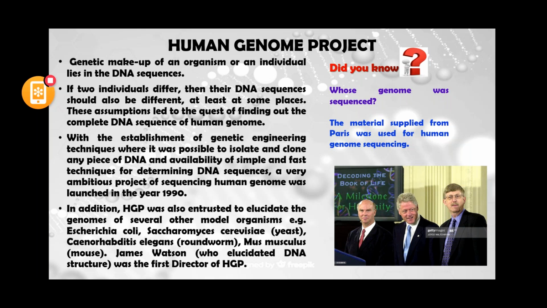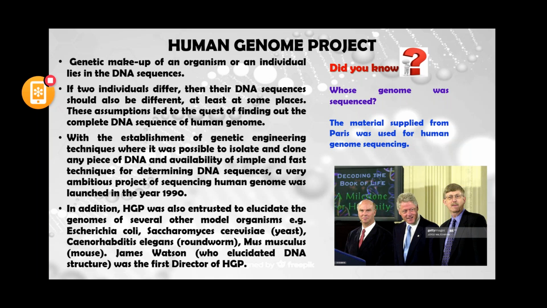This project was established for sequencing the genome of human, but in addition to that, they also aimed to elucidate the genome sequences of several other model organisms such as E. coli, yeast, C. elegans, mouse, and the director of this Human Genome Project was initially James Watson.